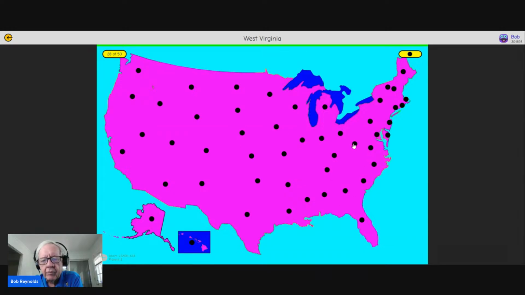This should be West Virginia. It is. This should be Indiana, South Dakota, New Hampshire, right next to Vermont, California, Hawaii, Oklahoma, right above Texas, Oklahoma, New York.